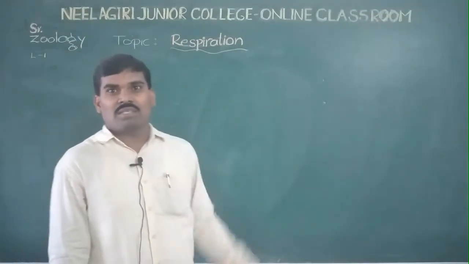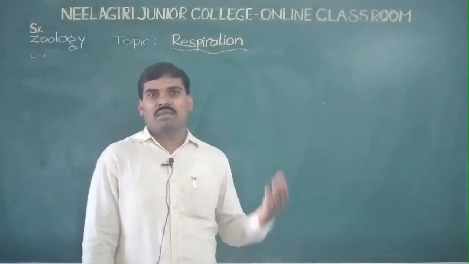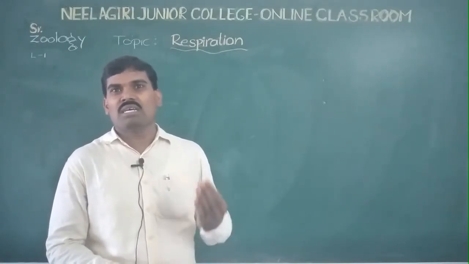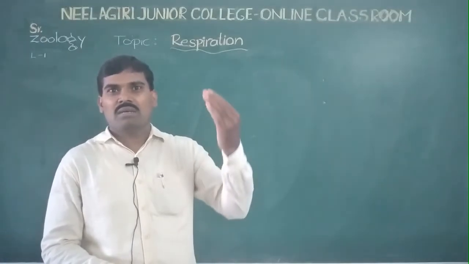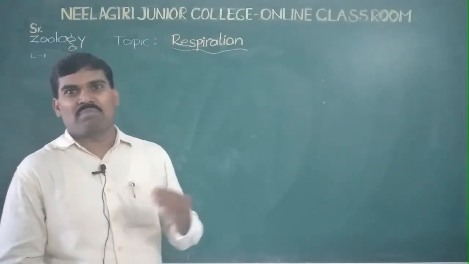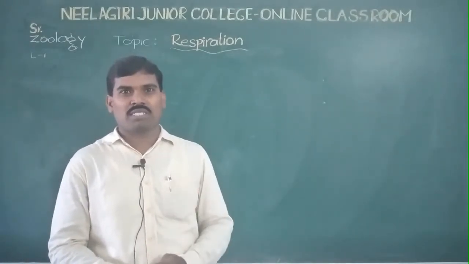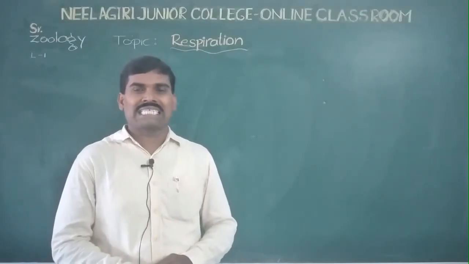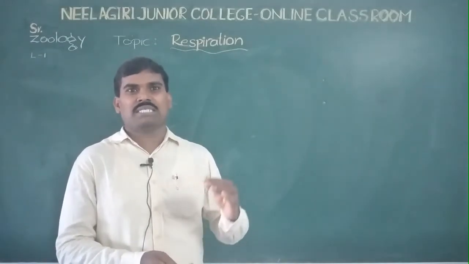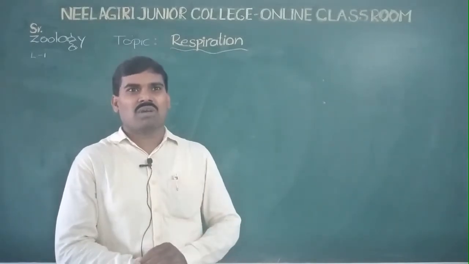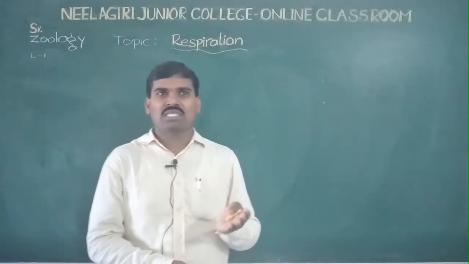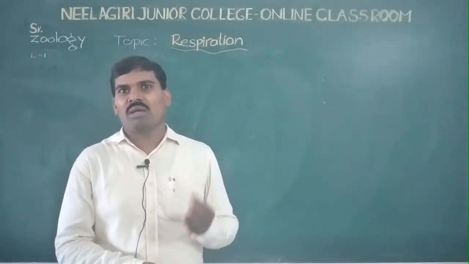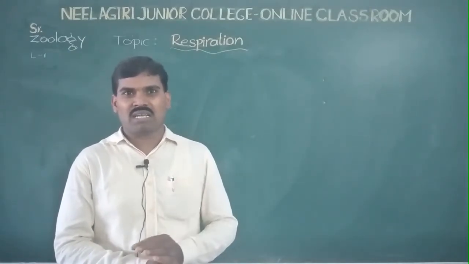The last class explained digestion and absorption. So, what is digestion? The alimentary canal and the digestive glands. The alimentary canal starts at the mouth and ends at the anus. And next, the digestive glands: salivary glands, liver, pancreas, and intestinal glands.